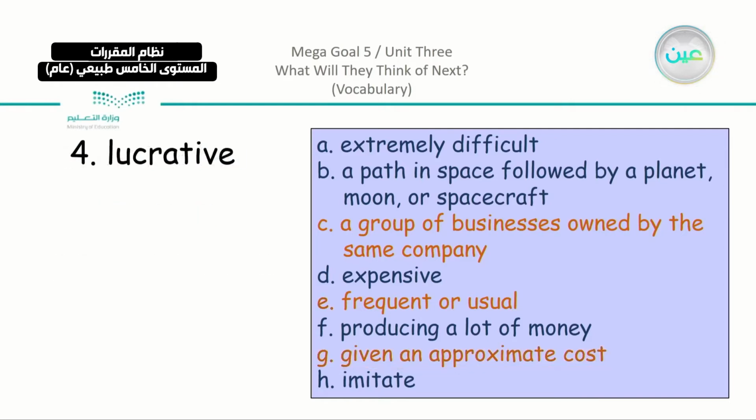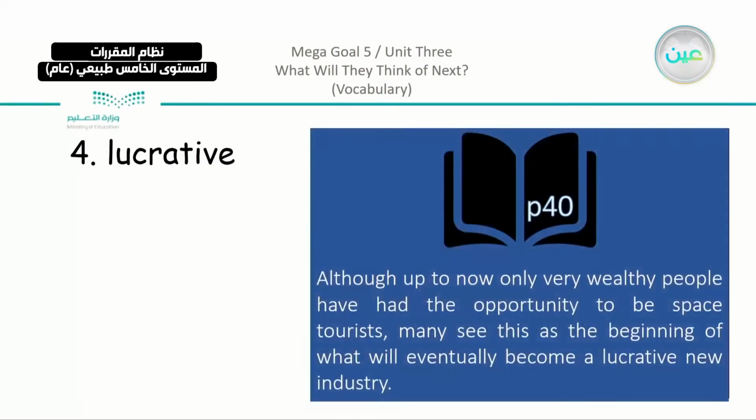Then we have lucrative. Do you remember the lesson when we said that some businesses are lucrative? From the example that we took in the reading, although up to now only very wealthy people have had the opportunity to be space tourists, many see this as the beginning of what will eventually become a lucrative new industry.